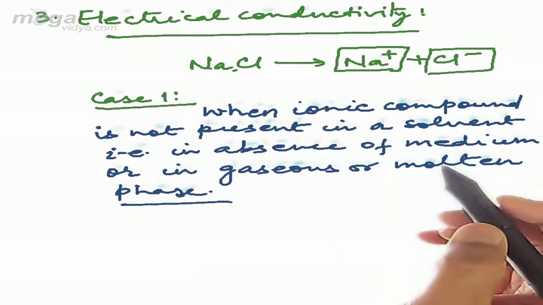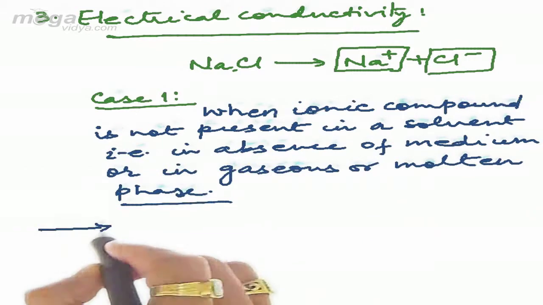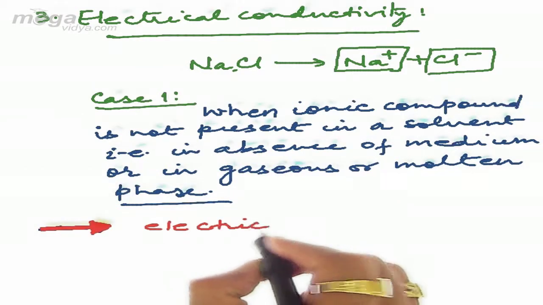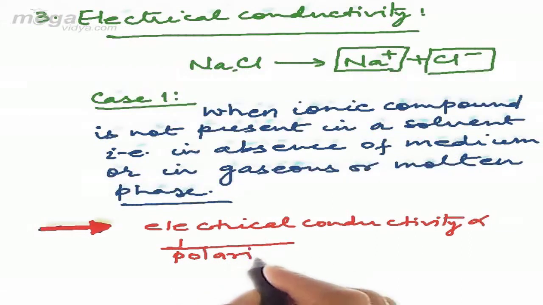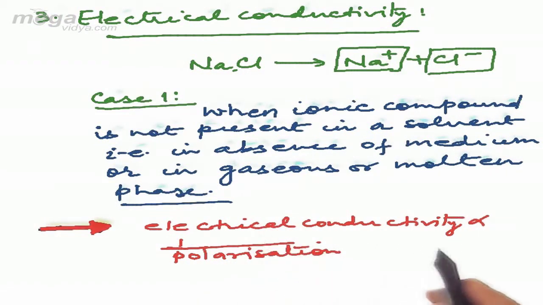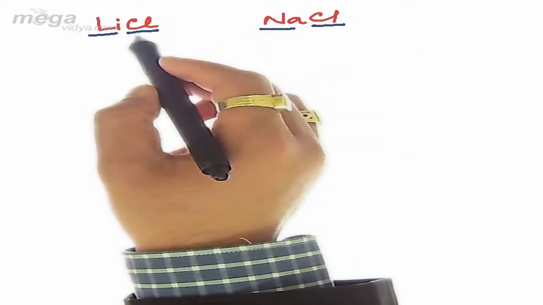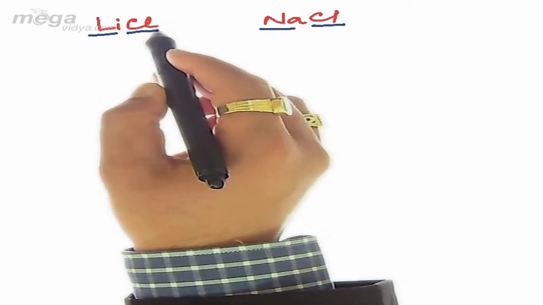Now remember, in case of the gaseous or the molten phase, the very first point to be observed is that electrical conductivity will be inversely proportional to the polarization. Means greater the polarization, smaller will be the electrical conductivity. Now let us consider an example. Let us take LiCl and NaCl. Now in LiCl and NaCl we find that the anions are common but the cations are different. Here in LiCl, Li will have a smaller size as compared to Na. And student, we have already discussed in Fajan's rule that the smaller the size of the cation, the more is the extent of polarization, and hence less will be the electrical conductivity.